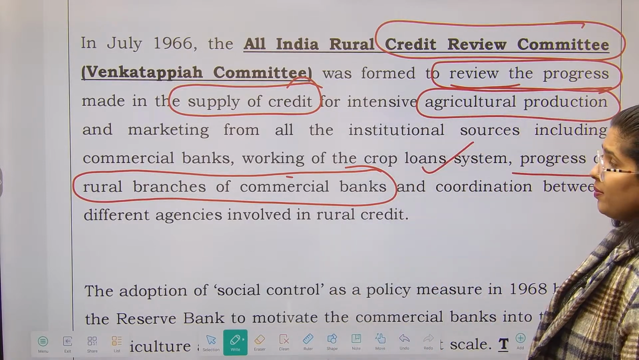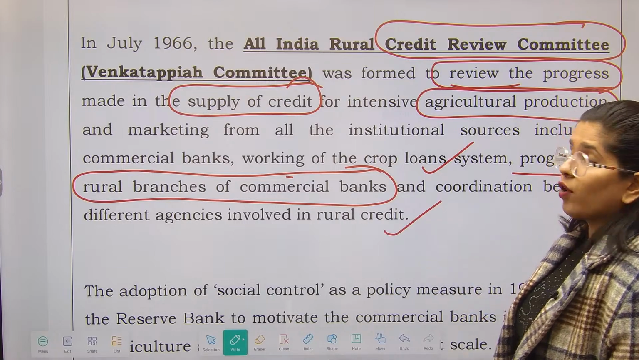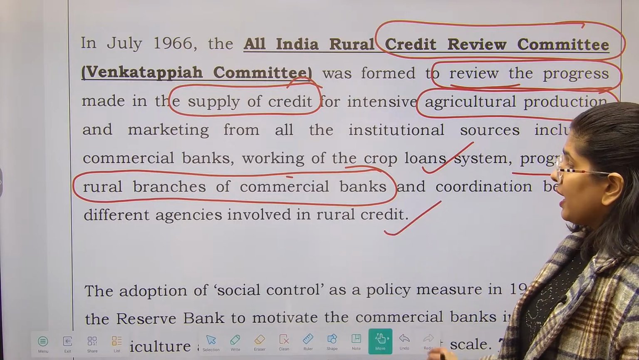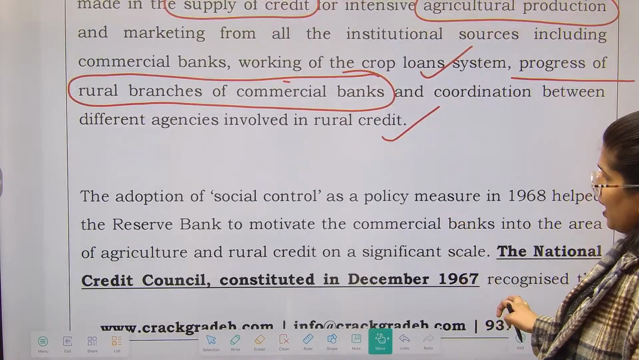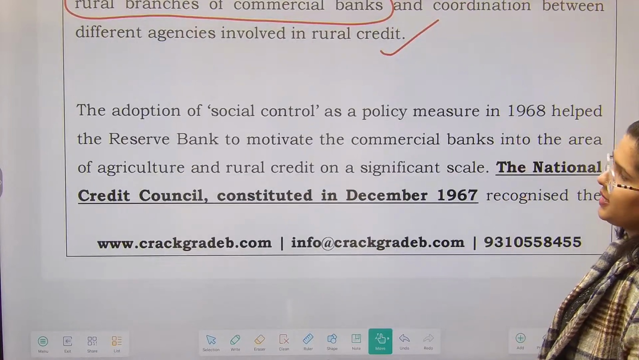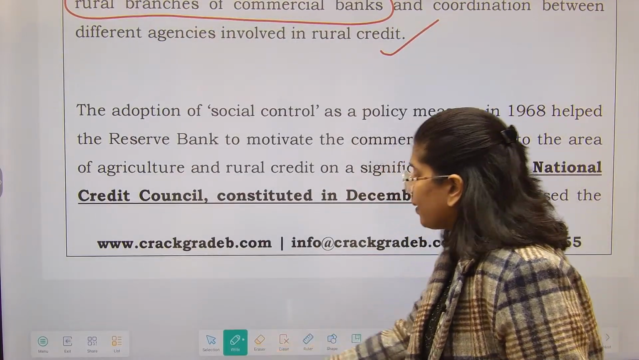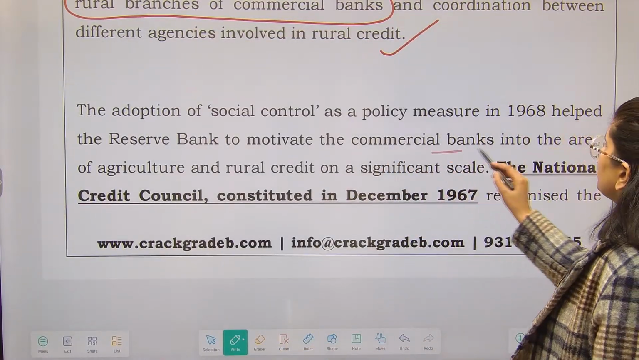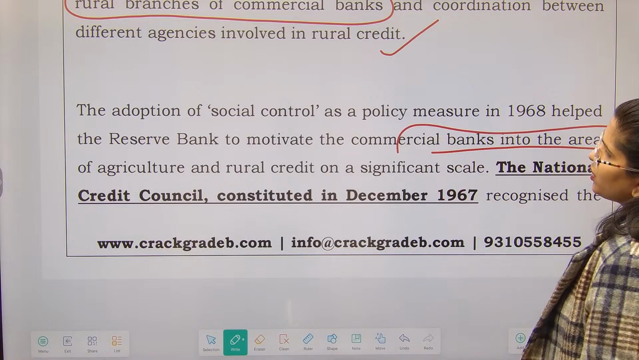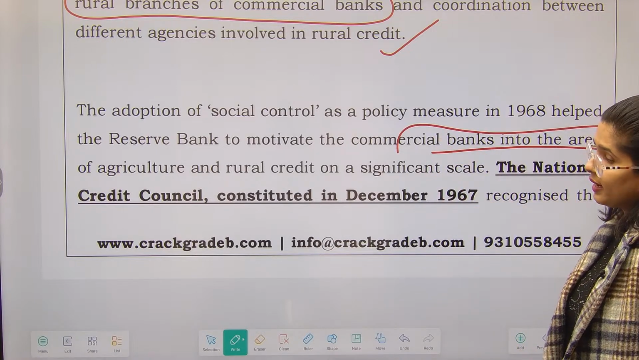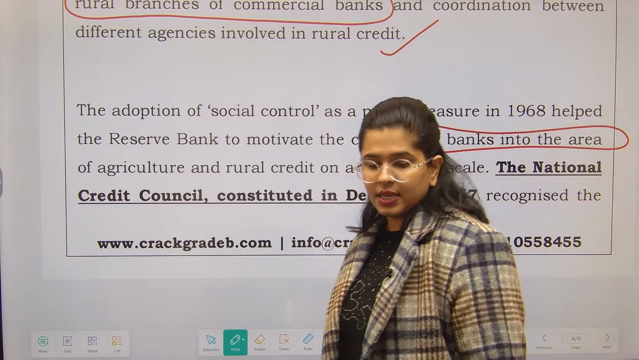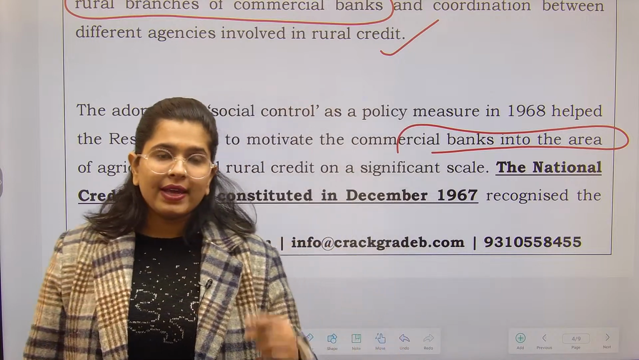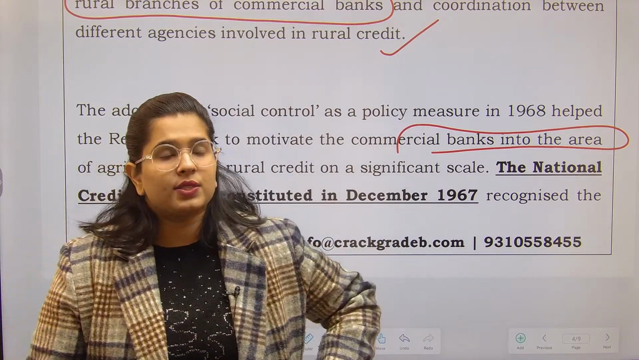So, coordination between the different agencies which are involved in rural credit. Now, the adoption of social control as a policy measure in 1968 helped the RBI to motivate the commercial banks into the area of agriculture as well as rural credit. See, whenever an entity is operating, they should always have a social focus as well.